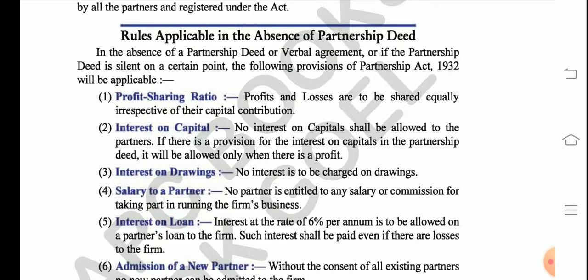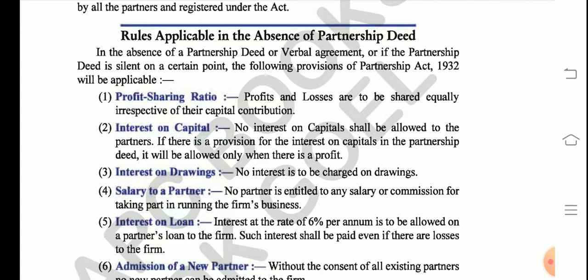Absent means the partnership deed was not made; the partners did not decide on any partnership deed in written form. So what will be done in that case if a firm does not prepare a partnership deed? What rules will be followed?